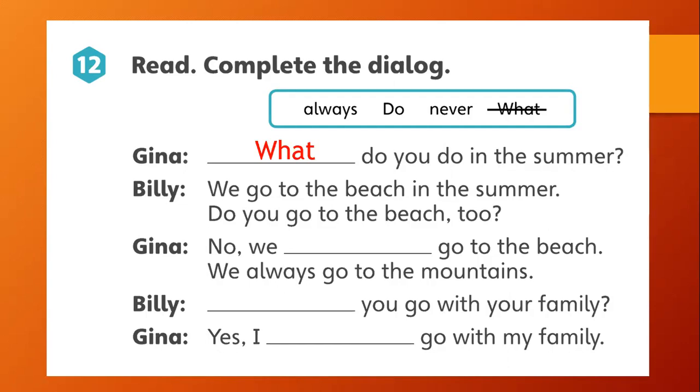Detail number 1, no, that's negative. Detail number 2, we. Okay, we have the subject, the person. Remember that after we put the person, we put always or never.